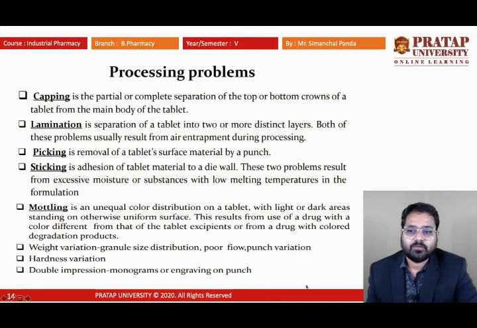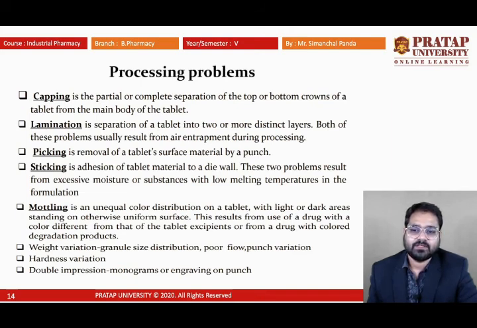The next one is known as mottling. Mottling is nothing but the non-uniform distribution of color on the tablet surface. Generally, the tablets which are made have uniform color, and due to non-uniform mixing the color uniformity may not be there. This type of defect is known as mottling. It requires uniform blending to avoid it, and using a specific color to make a uniform color layer on the tablet surface.